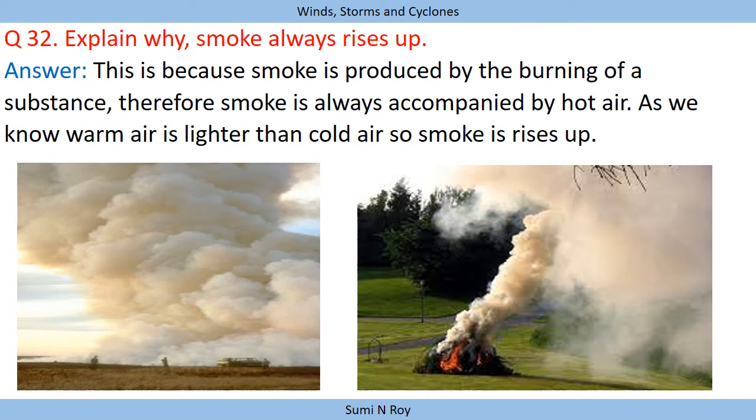Next question is, explain why smoke always rises up. This is because smoke is produced by the burning of substances. Therefore, smoke is always accompanied by hot air. As we know, smoke is produced when we burn something, and if you are burning something, you are making the air hot. So smoke is nothing but hot air. As we know, warm air is lighter than cold air, so smoke also rises upwards. You might have seen this type of thing. Smoke always rises up because smoke is hot air.